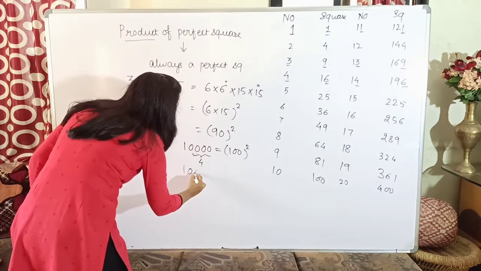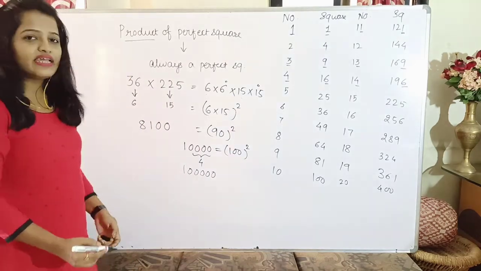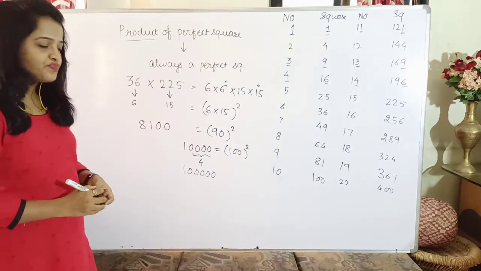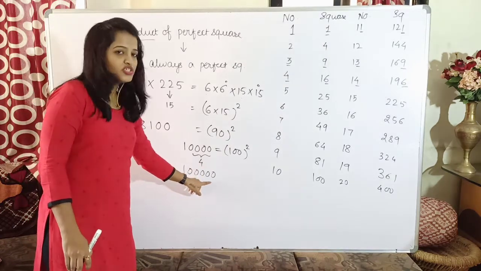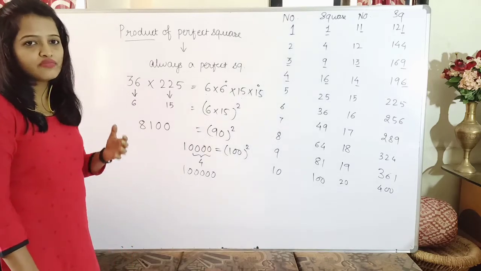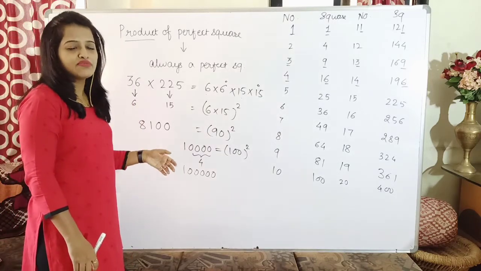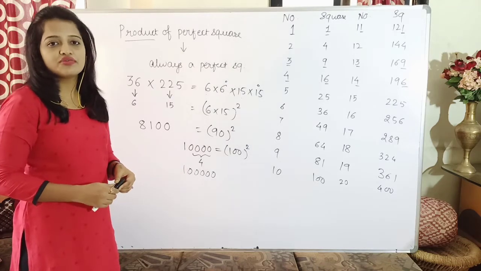What if I write it now, instead of 10,000, I make it 1 lakh? Now 1 lakh is the square of which number? 1 lakh is not a square of any number. Now why is it so? Because how many zeros is 1 lakh having? 1 lakh is having 5 zeros, and 5 is an odd number, which tells us if in a number there are an odd number of zeros, then that number cannot be a perfect square.